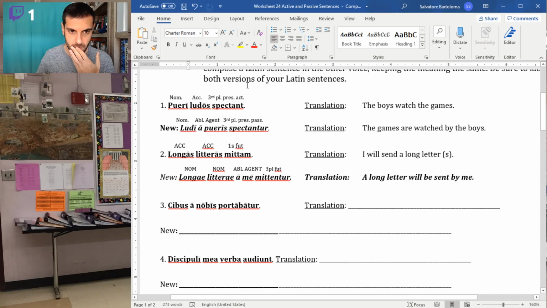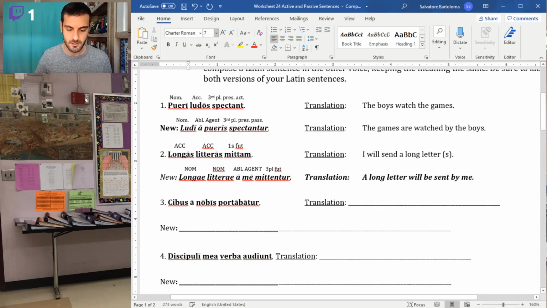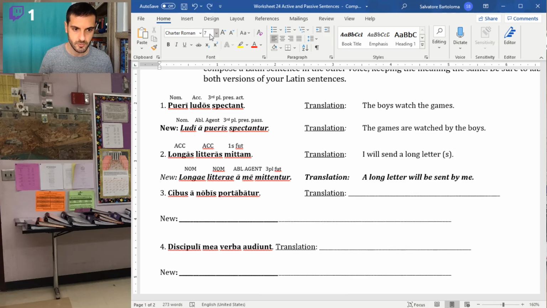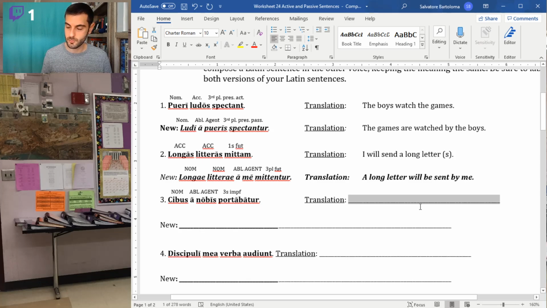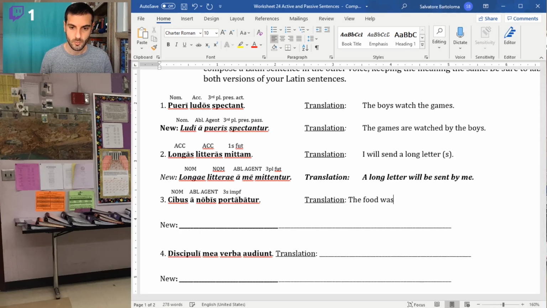So moving on to our next sentence here. Formatting is the worst. Kibus, that's our subject. Kibus is food. Nobis, there's our ablative of agent. By us, portabatur, third singular, imperfect. Right? So it is passive. The food was being carried. Portabatur, it was being carried a nobis, by us.